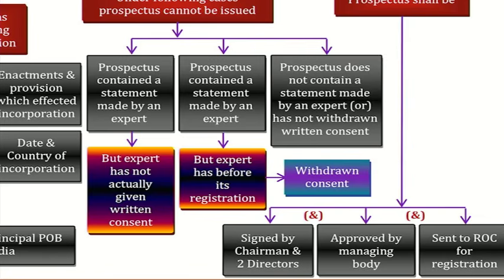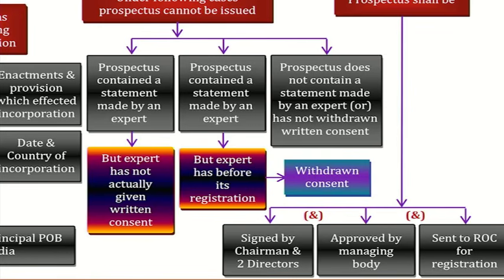Prospectus does not contain the statement made by an expert or has not withdrawn it. What does it mean? Expert consent is optional or mandatory? Mandate. If you do not have any expert consent itself, true statement or false statement? Omission of true statement. First two are inclusion of false statement. Third one is omission of a true statement.